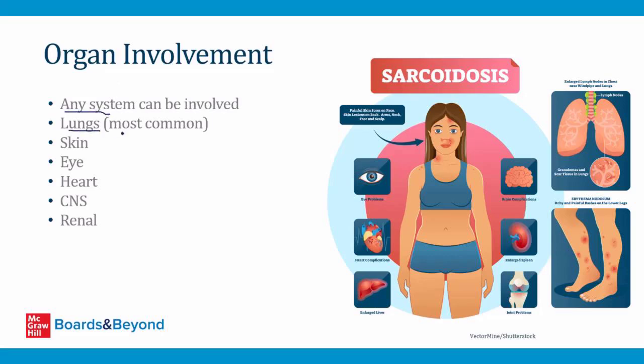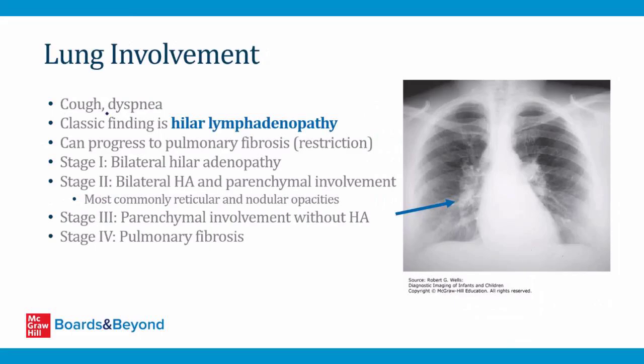But the lungs are the most common site of involvement, and that's why we're talking about sarcoidosis in the pulmonary section. But we'll also talk about how patients with sarcoidosis can have involvement of all of these organ systems listed here. So in the lungs, when this inflammation occurs and granulomas start to form, this often leads to nonspecific pulmonary symptoms like cough and dyspnea.